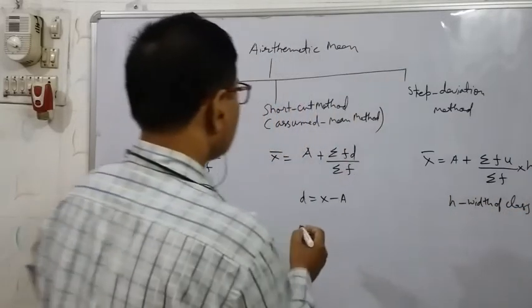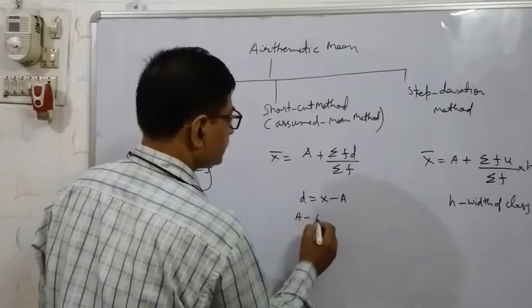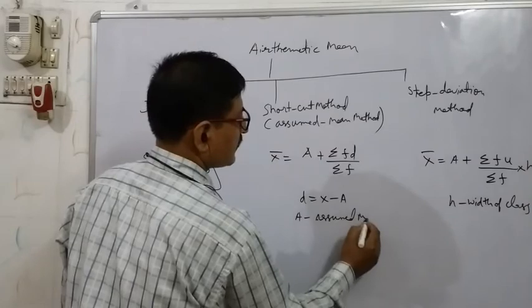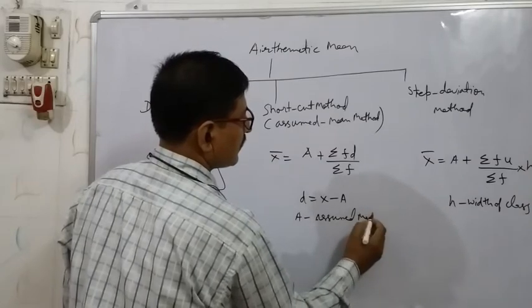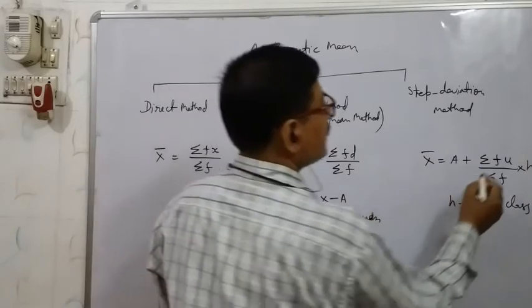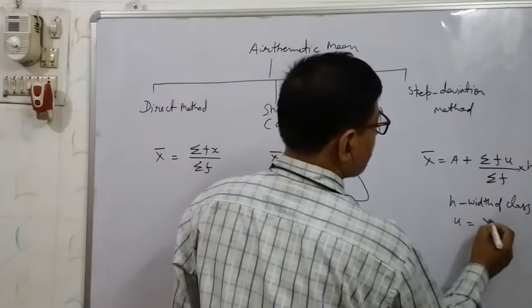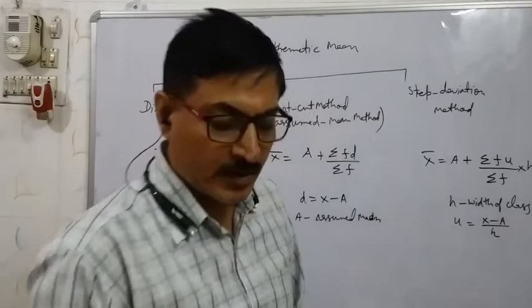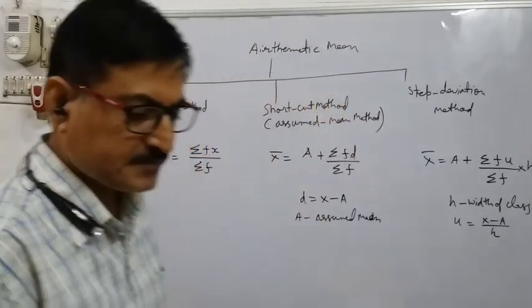And A I have already told, A is the assumed mean. And there u will be x minus a upon h.